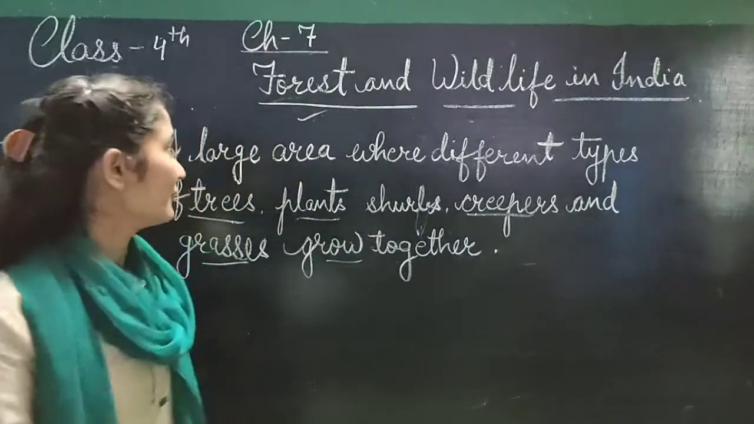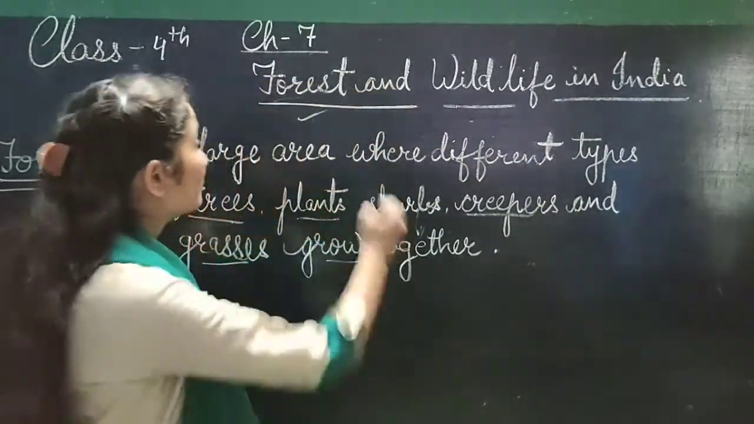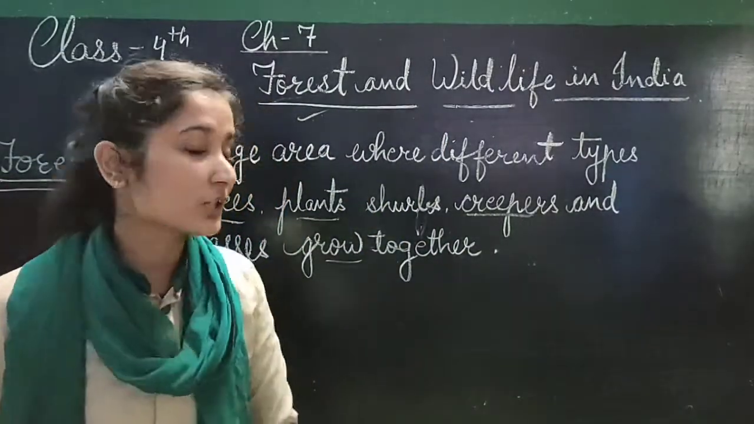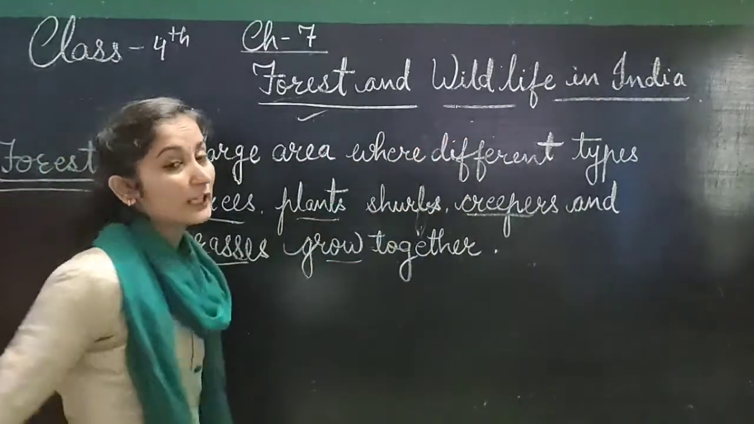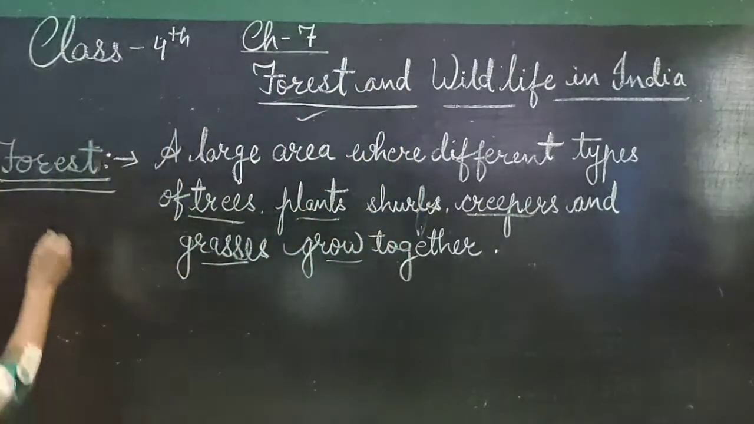Chapter 7's name is Forest and Wildlife in India. You know, both are part of natural resources. I already cleared these are natural resources, provided by nature. Forest and wildlife both are part of renewable resources. Understood? So first we will start with forest.